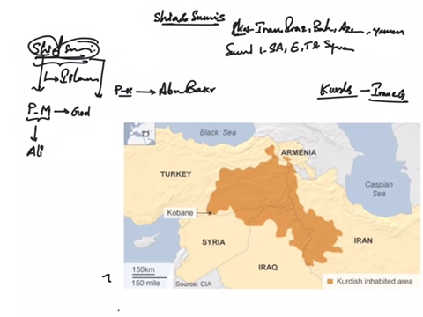Here you can see they are in southeastern Turkey, northeastern Syria, northern Iraq, northwestern Iran, and southwestern Armenia. So these Kurds are scattered in different countries and they are asking for a greater Kurdistan, so that they'll have a separate country with separate cultural rights and political autonomy.